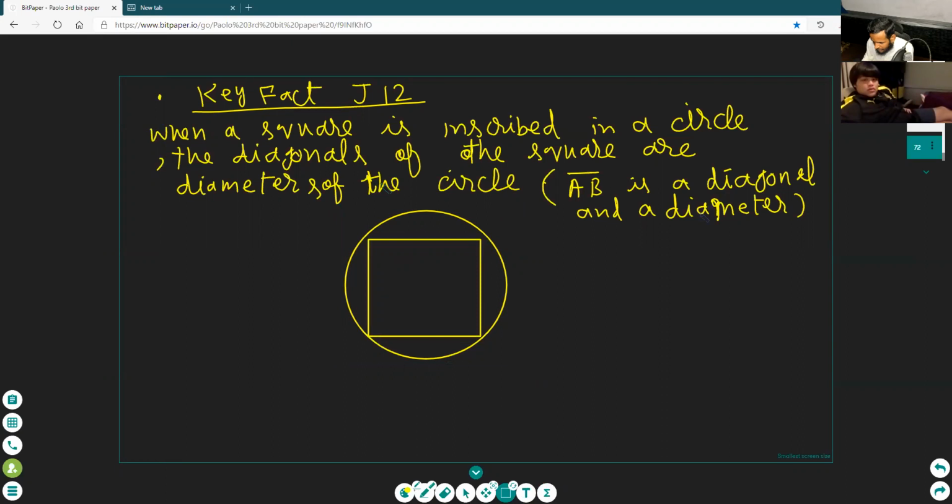See here. I'm making the inscribed square. An inscribed square is inside the circle, and if our circle passes through the corners, see here, these are vertices or corners. When the circle passes through the corners, then this square is an inscribed square. Okay, and then see, Paulo, can you draw the diagonals?